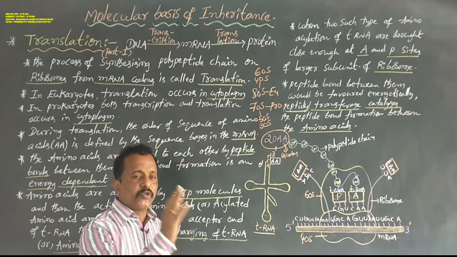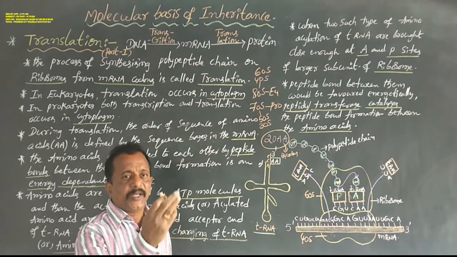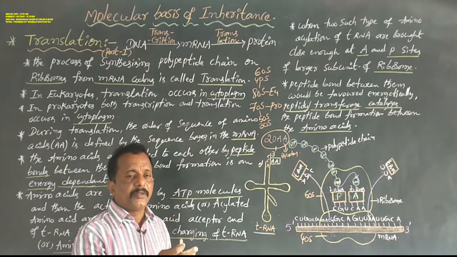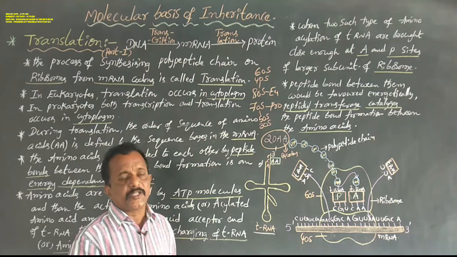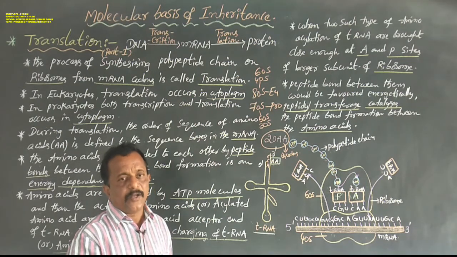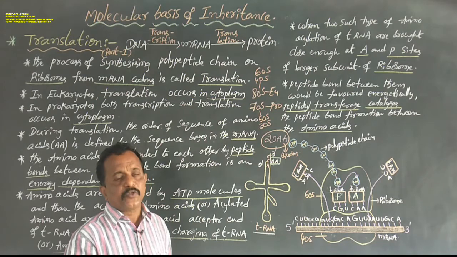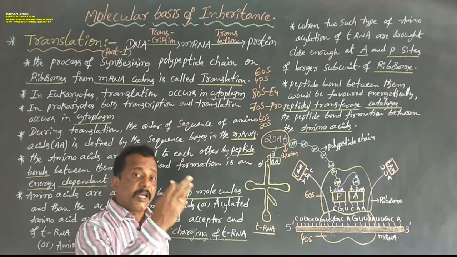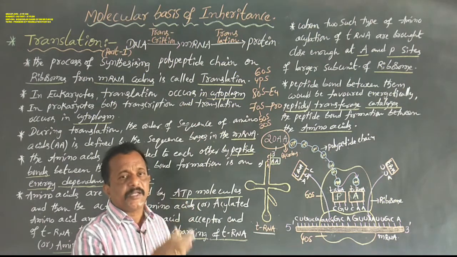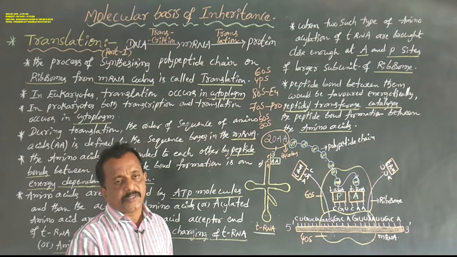Dear students, ribosome is one of the largest cell organelles that carries out protein synthesis. So ribosomes are mainly involved in the protein synthesis process. Ribosomes are of two types. One is the 80S type of ribosome, the second one is the 70S type of ribosome. 80S ribosomes are seen in all eukaryotic organisms. 70S ribosomes are seen in all prokaryotic organisms.